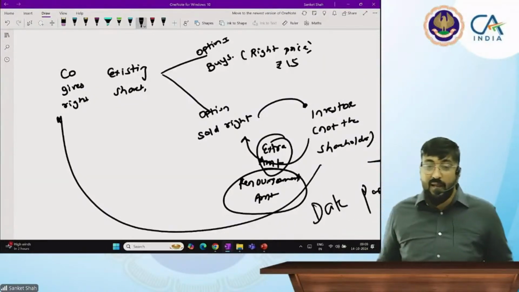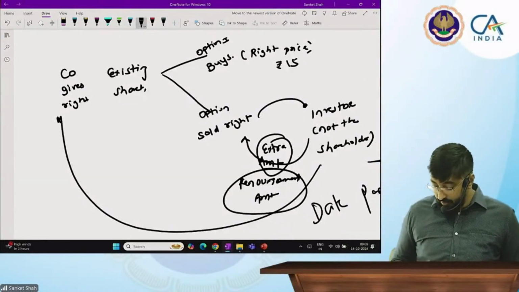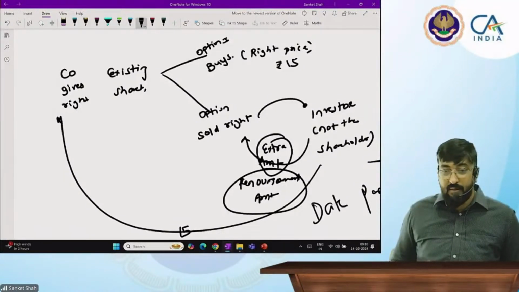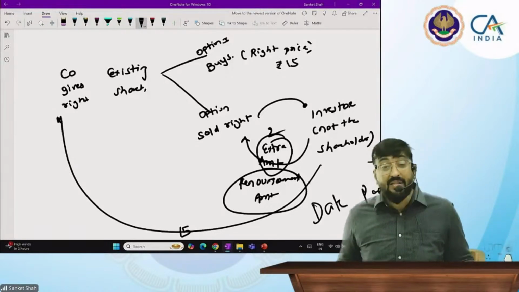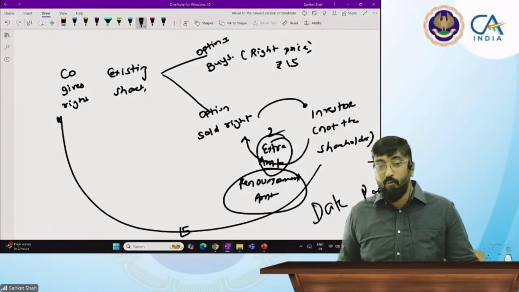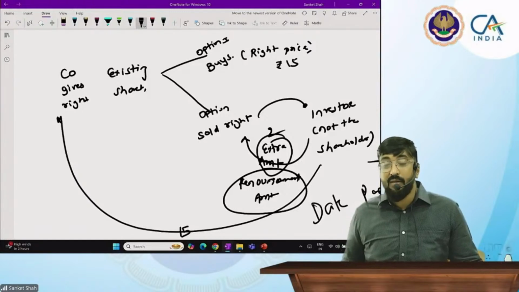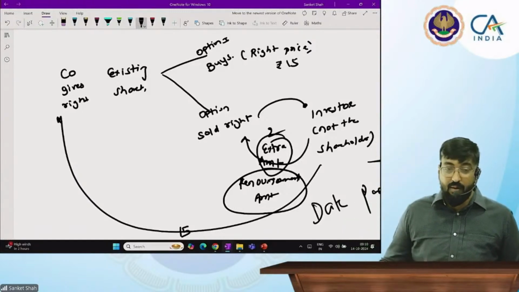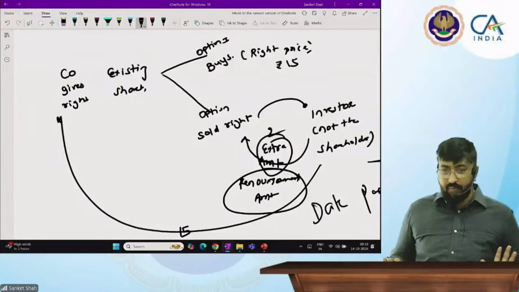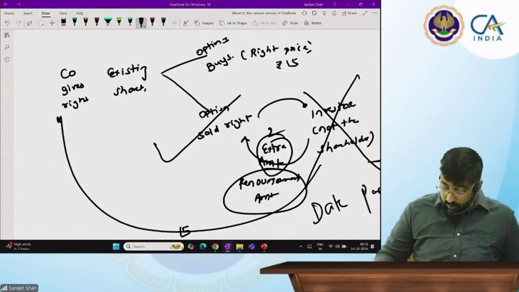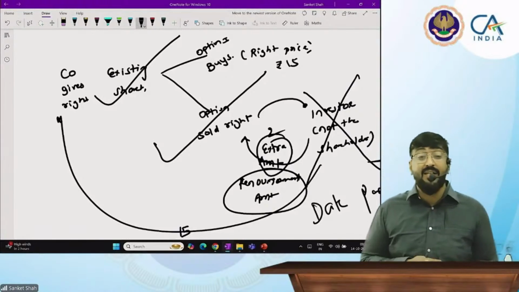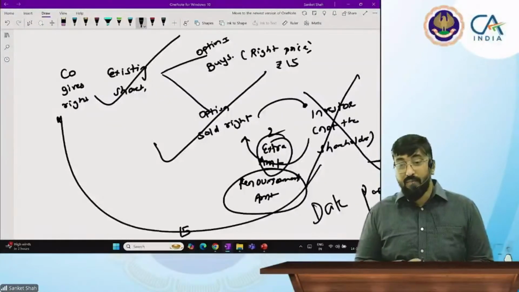So what will the investor do? For example, in this question, he will pay the company 15 rupees, and that investor who is not a shareholder will pay the existing shareholder 2 rupees. So how much is he paying? 17. We are not doing accounting in the books of the investor. We are doing the accounting in the books of the existing shareholder. Got the concept, beta? Yes, sir.